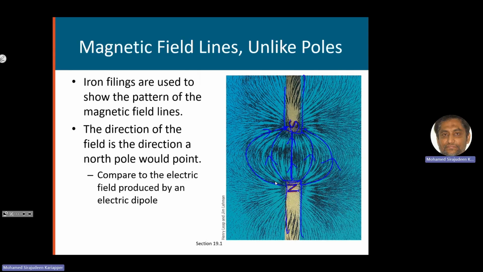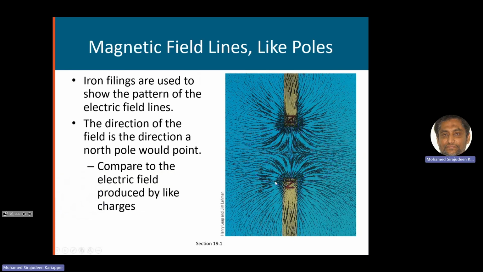You can draw a parallel between this and the charges, right? The north pole corresponds to the positive charge, and the south pole corresponds to the negative charge, and you will have the electric field lines forming in a similar manner. But this is not electric field lines, rather it is magnetic field lines.